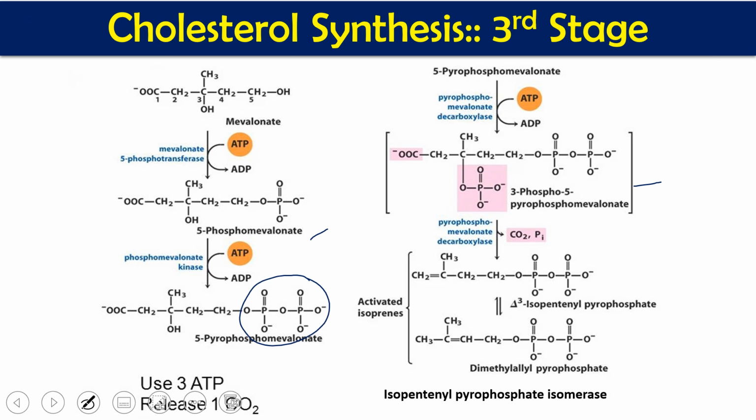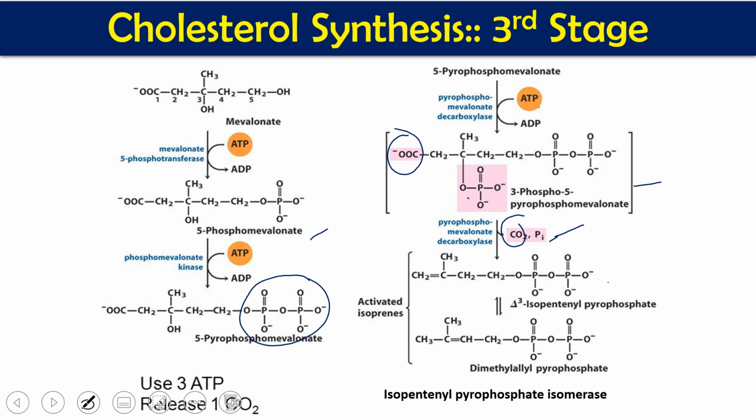Then this 3-phospho-5-pyrophosphomevalonate is going to be decarboxylated. One carbon dioxide is removed here and one phosphate is removed. Ultimately we get isopentenyl pyrophosphate, which has 5 carbons, because one acidic carbon has been removed in the form of carbon dioxide. And the phosphate which came from the last ATP is also removed in the form of inorganic phosphate. Later on, this isopentenyl pyrophosphate is isomerized and gives us dimethylallyl pyrophosphate by the enzyme isopentenyl